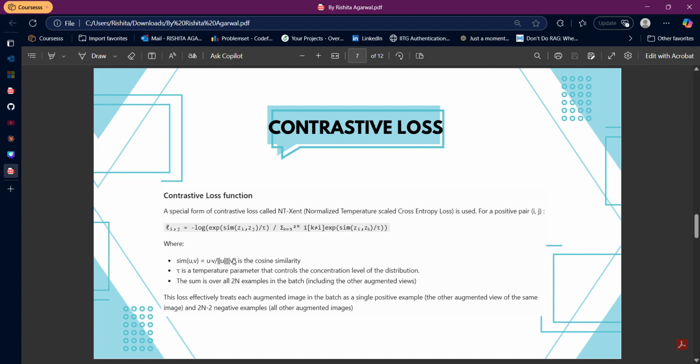The similarity function is a cosine similarity function, and as we have already talked about, every image will have two data augmentations. That means if there are n images, then we'll have a dataset of 2n images, where each image will have only one corresponding positive image and all others are negative samples. This is what is written here.